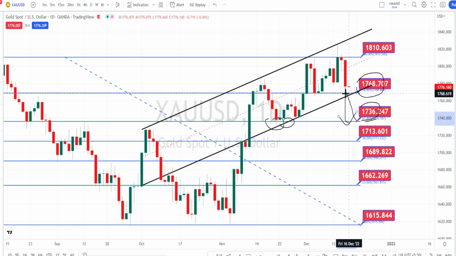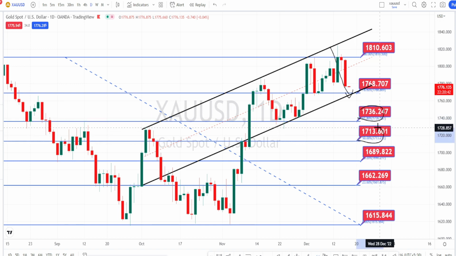So even if the price action breaks the support level of 1768, this will only be breaking the trend line of the bullish channel pattern. It is not a bearish side trend reversal in daily time frame. So the present bearish trend in daily time frame can be considered as a retracement. And if the price action breaks the support level of 1736, next level of support is going to be around 1713, 1689, 1662 and 1615.